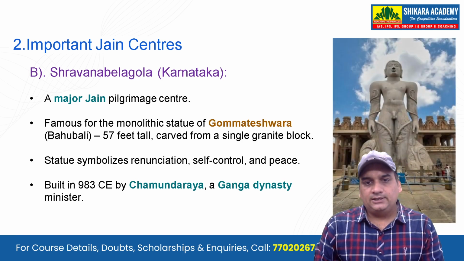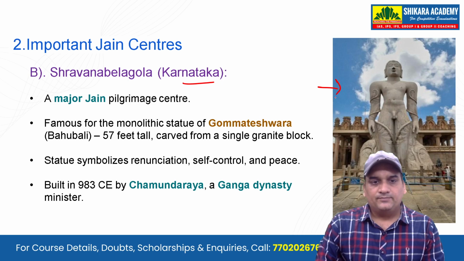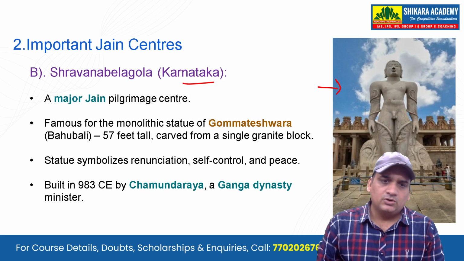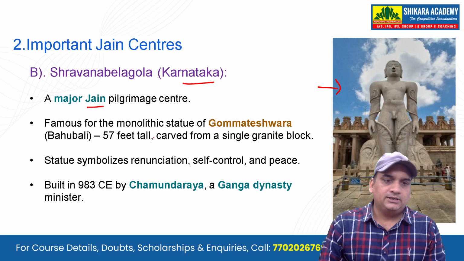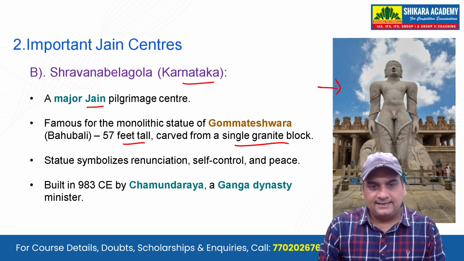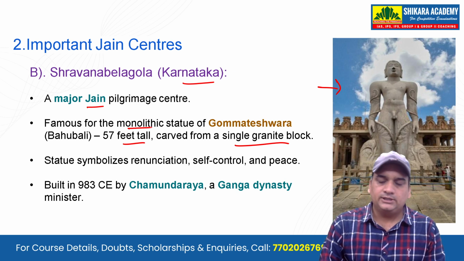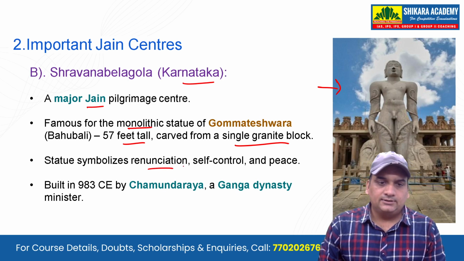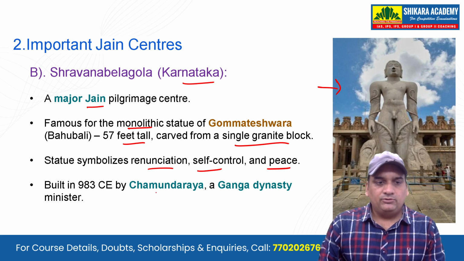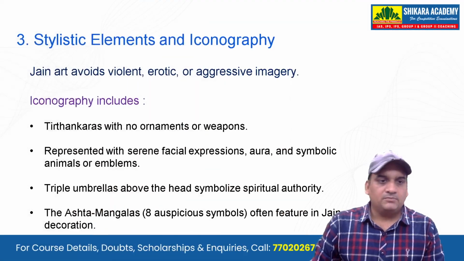Another important Jain center is Shravanabelagola, Karnataka. You might have seen this pic, the statue of Gometeshwara or Bahubali as they call him. Major Jain pilgrim center, 57 feet tall, carved from a single granite block, and also it is a monolithic statue. So you should remember, it might be asked. Statue symbolizes renunciation, self-control and peace. It was built in 983 Common Era by Chamundaraya, a Ganga dynasty minister. So remember, this can be asked.